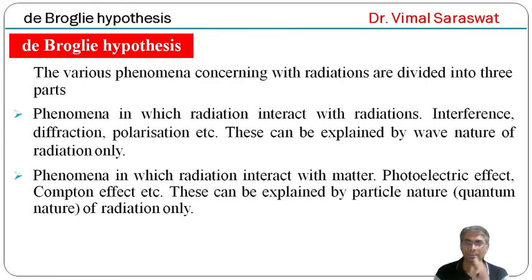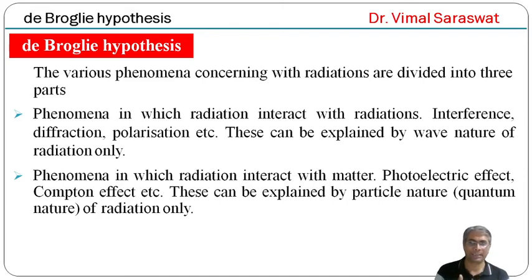Second are the phenomena in which radiation interacts with matter: the photoelectric effect, Compton effect, etc. These phenomena can be explained by the particle nature or quantum nature of radiation only.